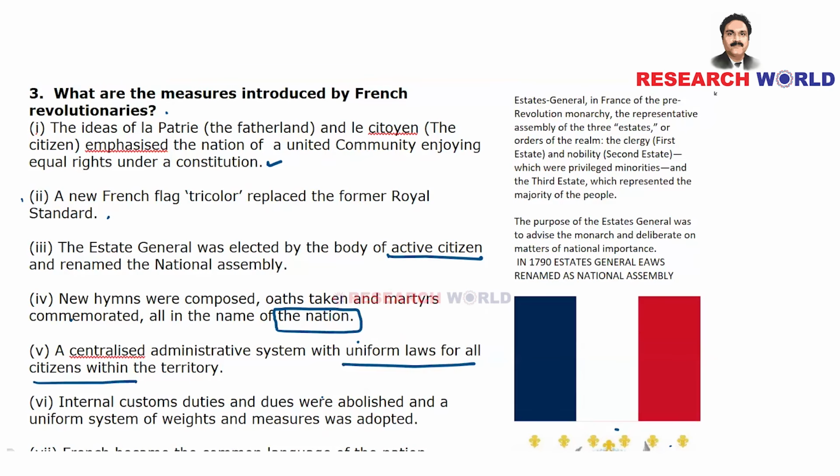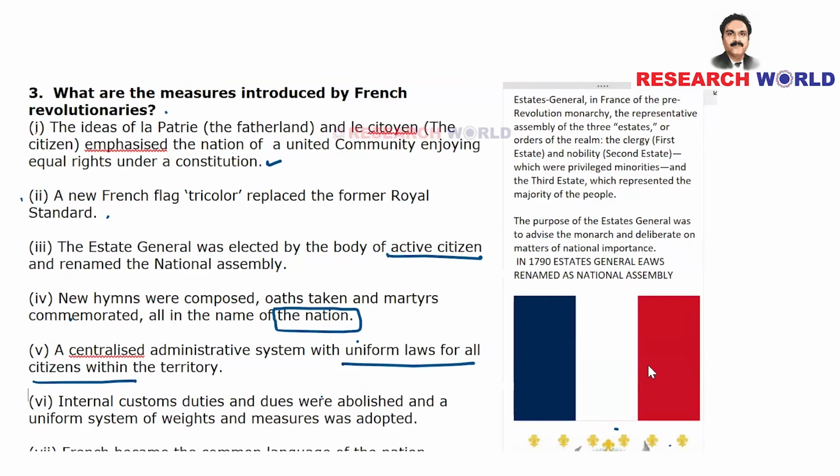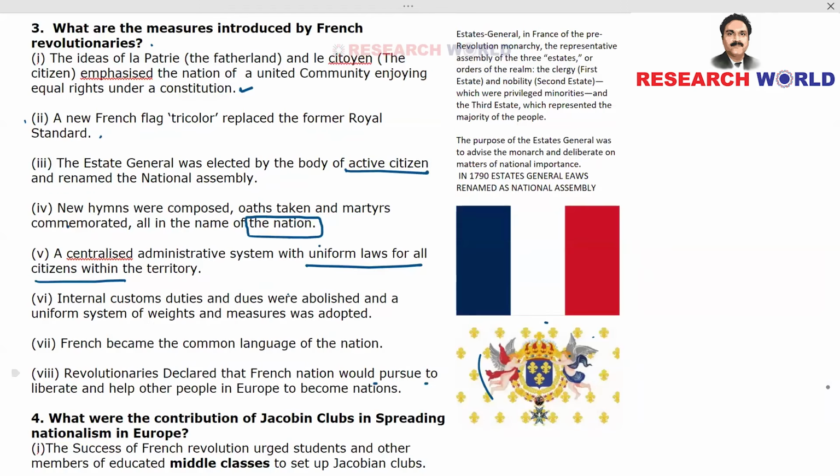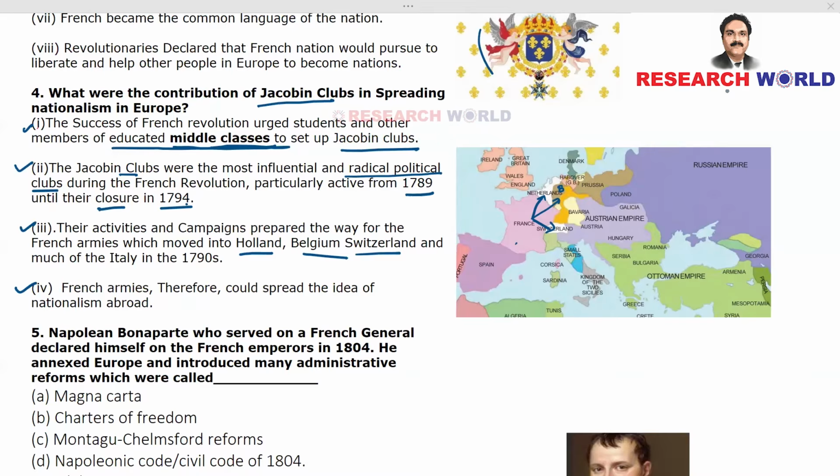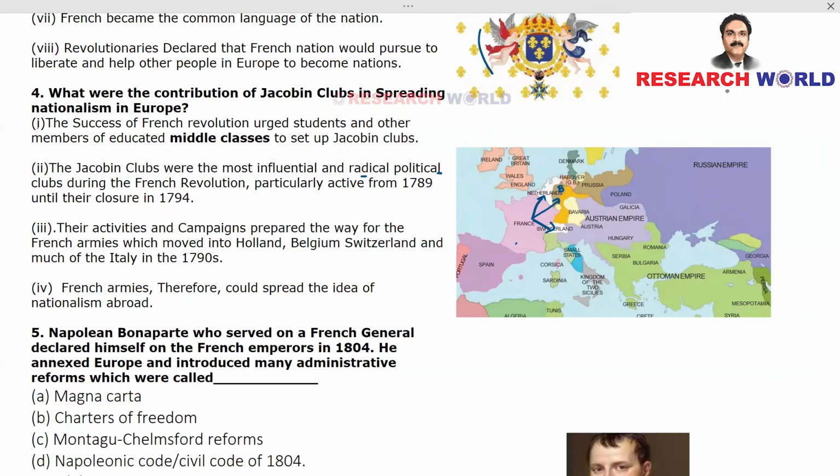French became the common language of the nation. Revolutionaries declared that the French nation would pursue to liberate and help other people in Europe to become nations. So you should be writing these 8 points. Now let's move on to the fourth question. In the fourth question, what are the contributions of Jacobin clubs in spreading nationalism in Europe? That's the question.